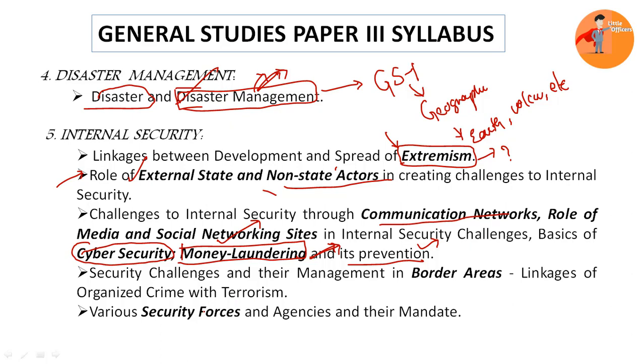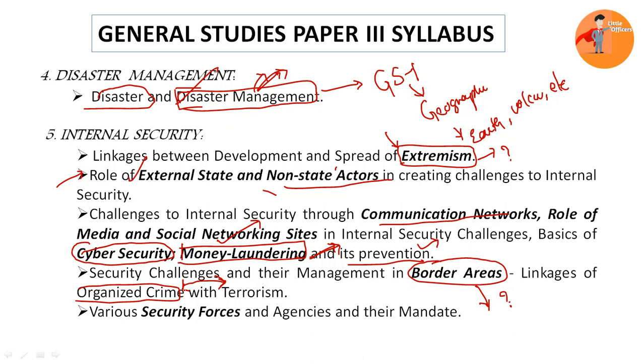Then we'll be looking at security challenges and their management in the border areas. Particularly we have a long border with various countries. In those border areas, we will be looking at what are the challenges posed by the geography, climate, and the internal issues. Then we'll be linking it with organized crime and the link of organized crime with terrorism.